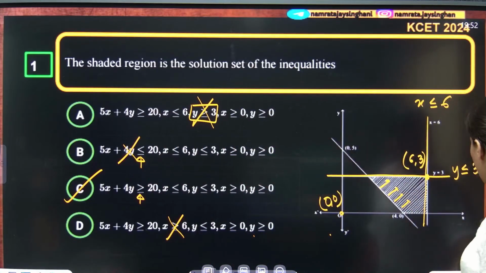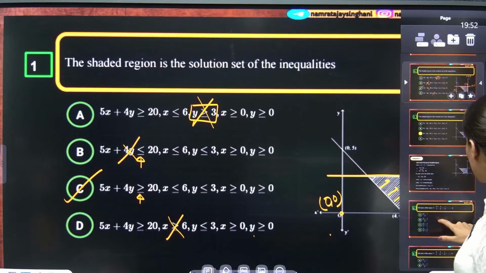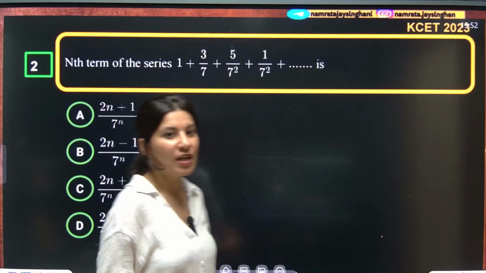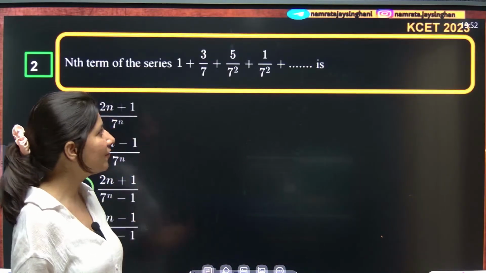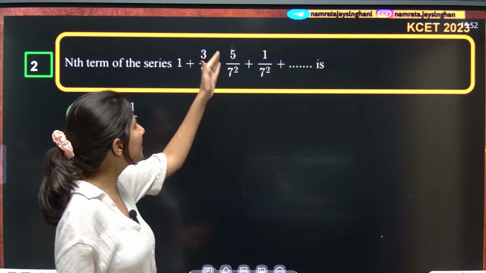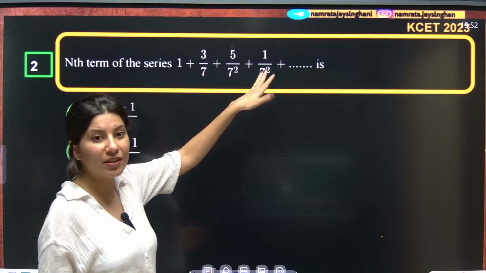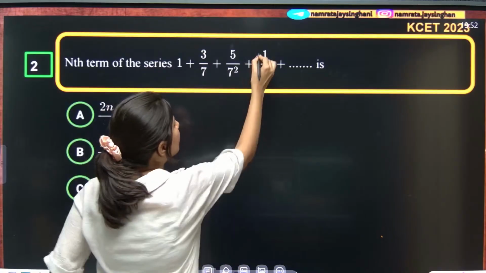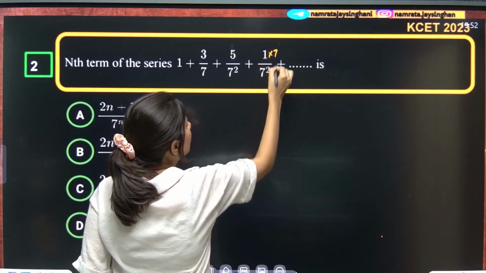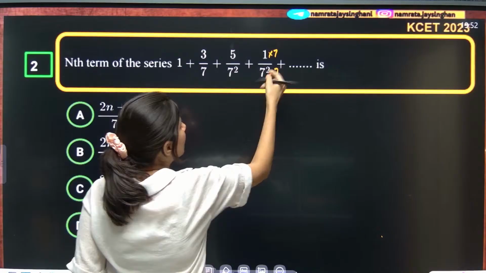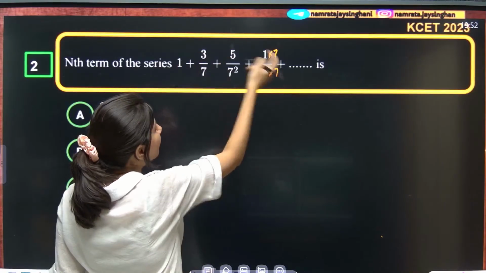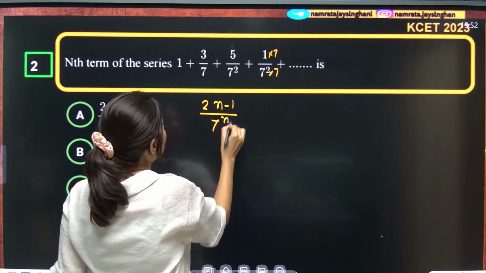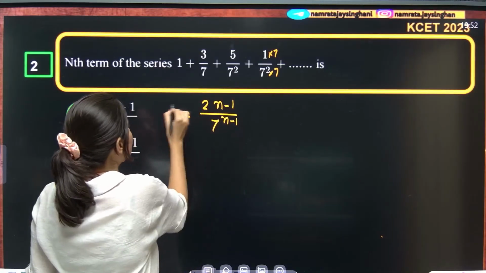Next question on your screen. Let's do this question, which is from the world of sequence and series. The nth term of the series 1 plus 3 by 7, plus 5 by 7 squared, plus 7 by 7 cubed, and so on. See, 1, 3, 5, 7. So 2n minus 1 upon 7 raised to the power n minus 1 will give you the general term, yes or no?